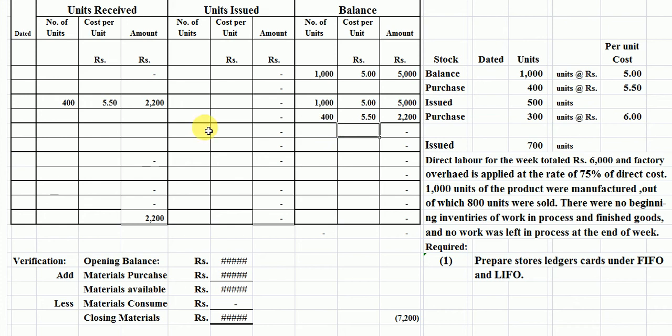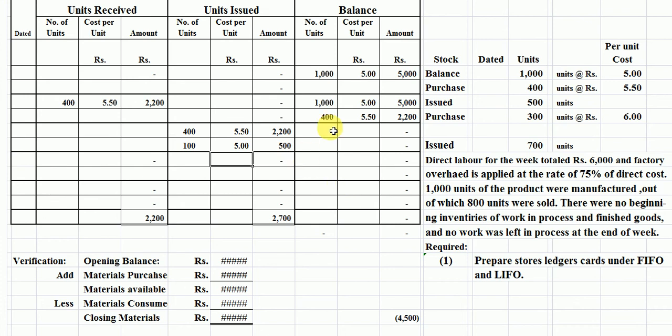The last purchase is 400 units. Then firstly we have to take 400 units here at 5.5. The remaining balance is 100 units, which is taken from the first purchase of 1000 units here. 100 units taken from the first purchase, the rate is 5 rupees per unit.